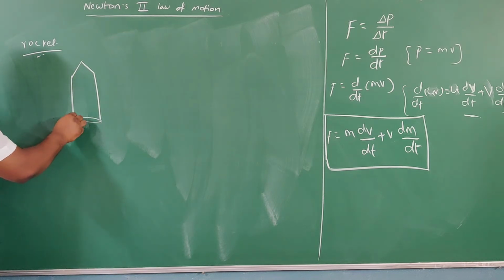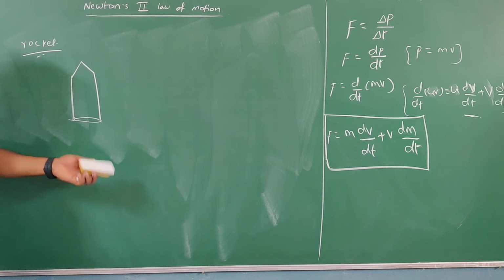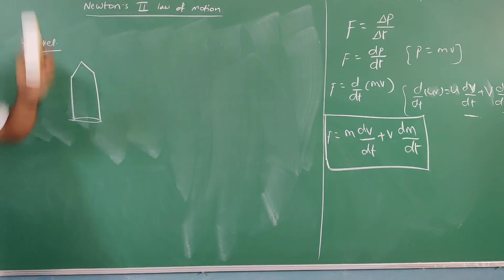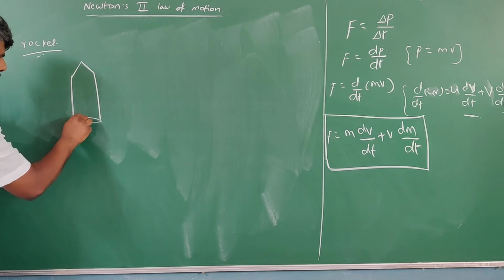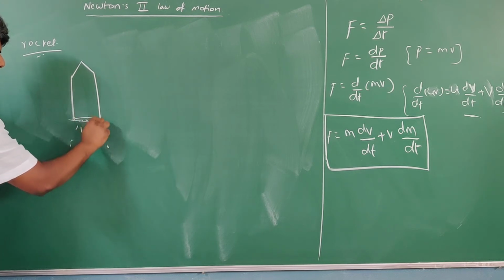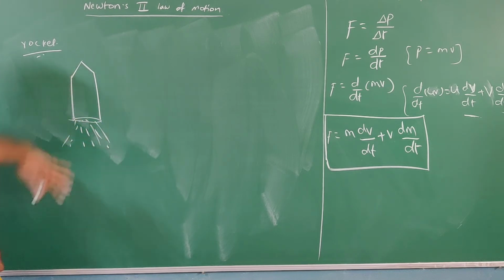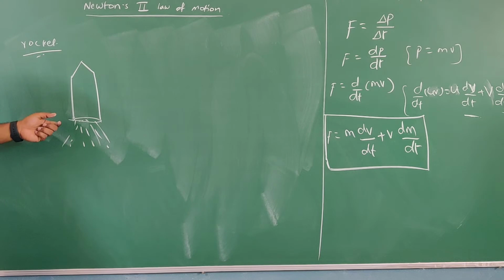So here, initially, total mass of the rocket is m. When it starts moving up, how is it going to move? It is going to release some exhaust gases. That means fuel is going to burn, right?